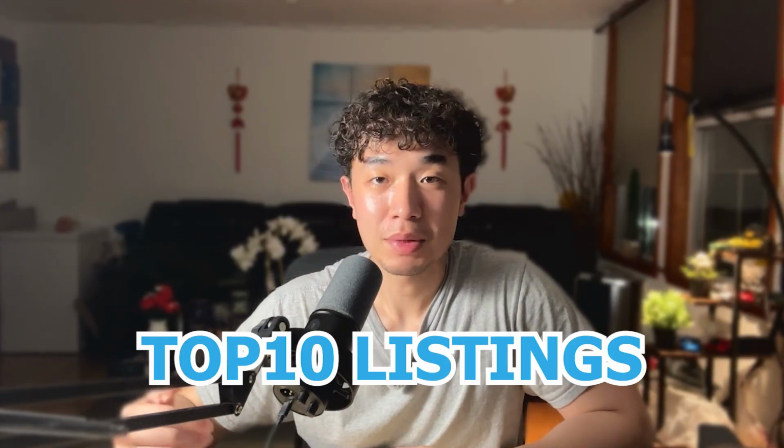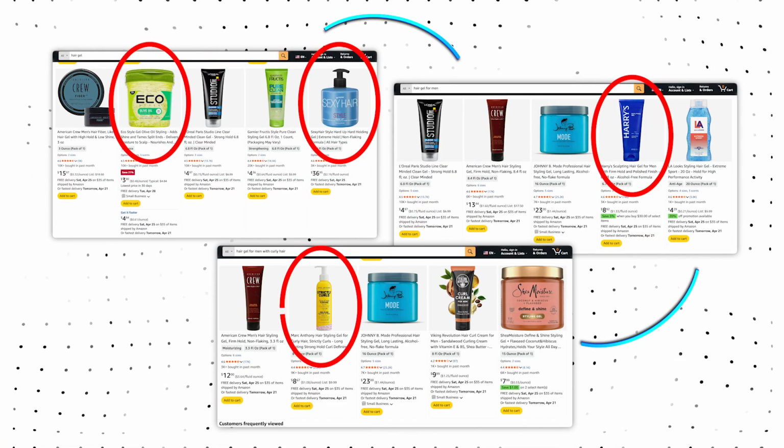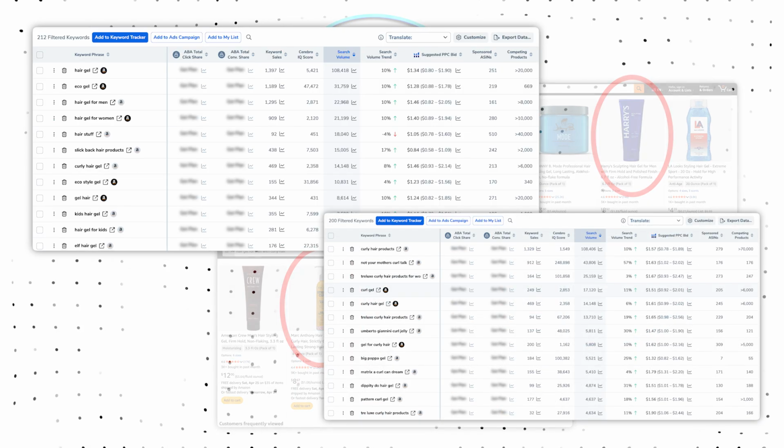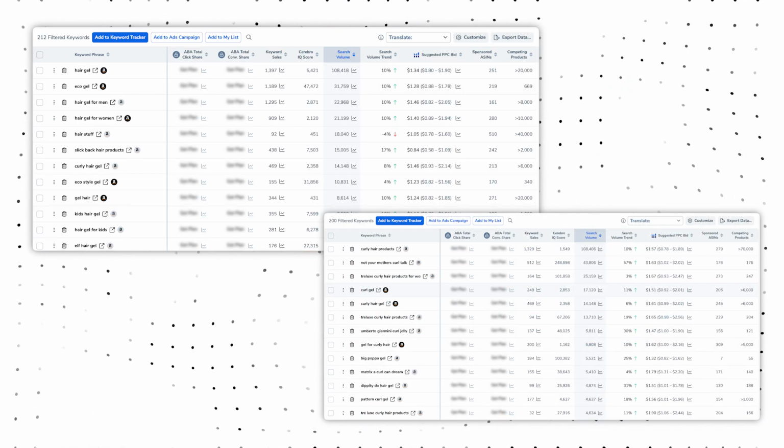There's a lot of content floating around taught to search a product, find the top 10 listings, and run Cerebro. Wrong. Let me explain. What you don't see is the top 10 listings for, let's say, a product, hair gel. Hair gel versus hair gel for men versus hair gel for men with curly hair all have different top listings and different search results on Cerebro, even with the same exact filters.